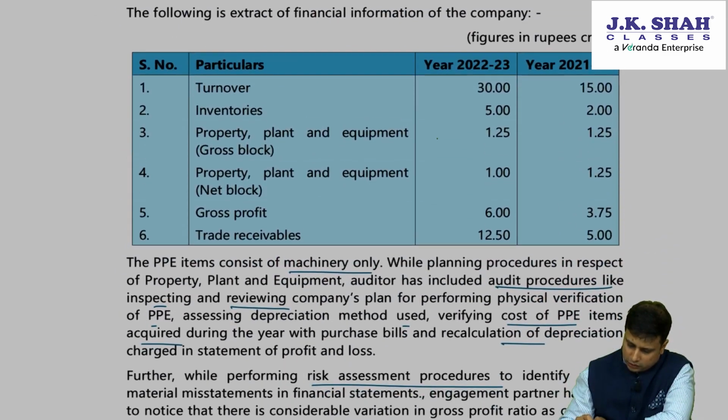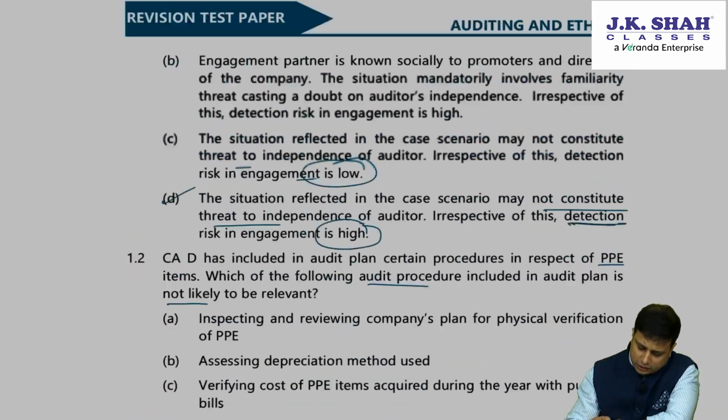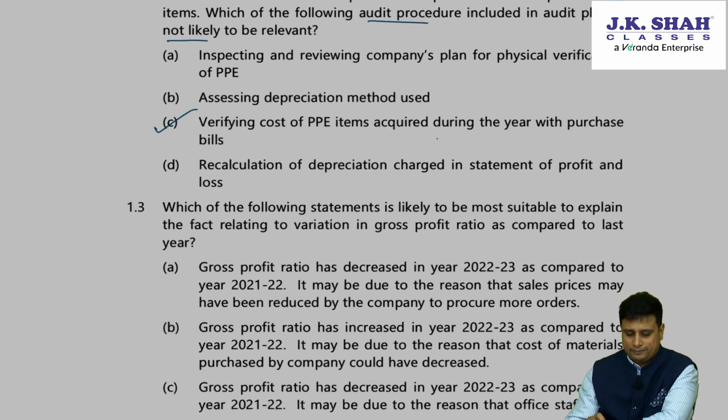Here in this particular case, they are saying acquiring for purchases. Now if you see, what was the property plant gross block? 1.25. So in this particular case, verifying the purchases may not be very relevant. Recalculation is relevant. So answer here is going to be C.